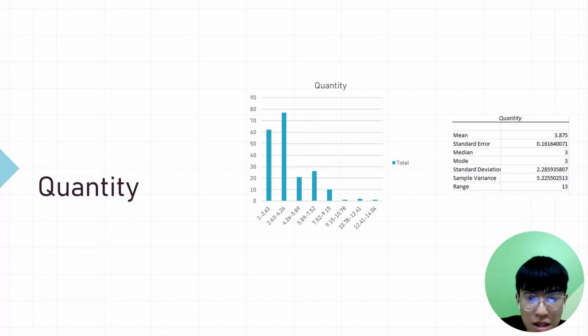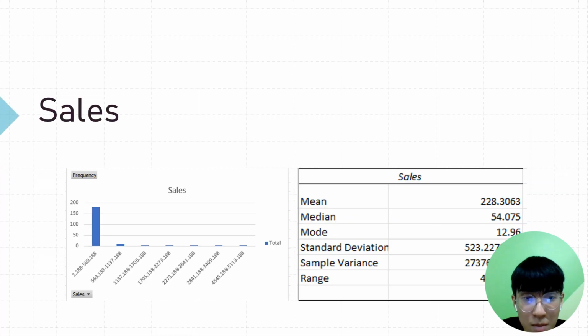For the section of quantity, the average mean is 3.875 and the median would be 3. The mode of quantity is 3. For the graph shown above, 2.63 to 4.26 has the largest number, which is 77, and the groups of 9.15 to 10.78 and also 12.41 to 14.04 have only 1.